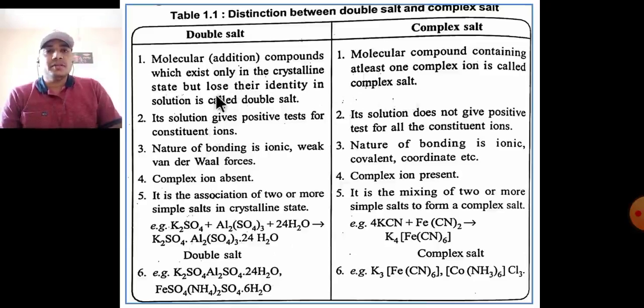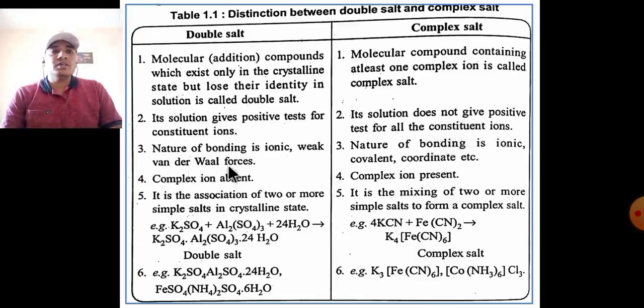The second difference between the double salt and complex salt: a double salt's solution gives a positive test for all the constituent ions. When these salts are mixed in water, the solution shows a positive test for the various constituents. But a complex salt's solution does not give a positive test for all the constituent ions, because a complex ion is formed.